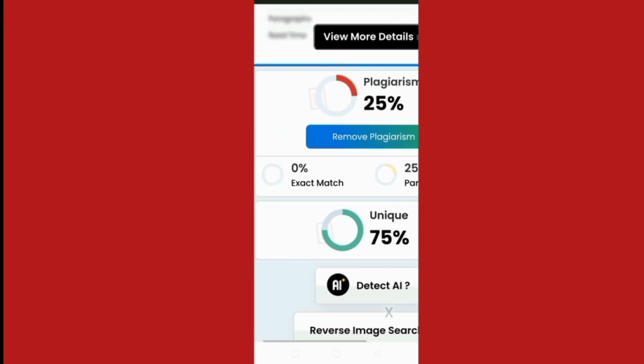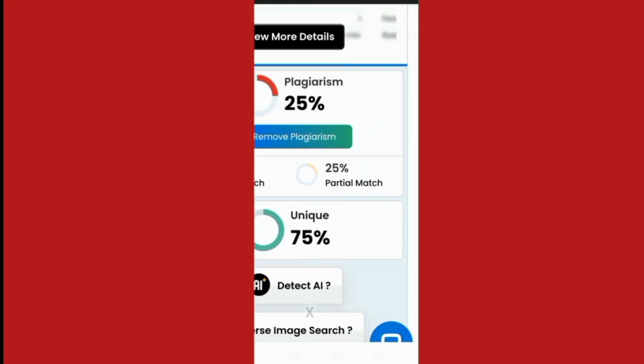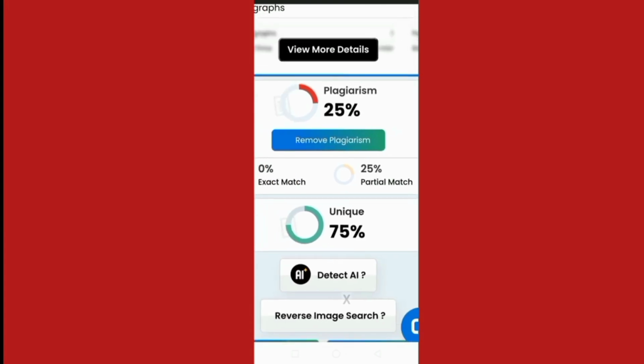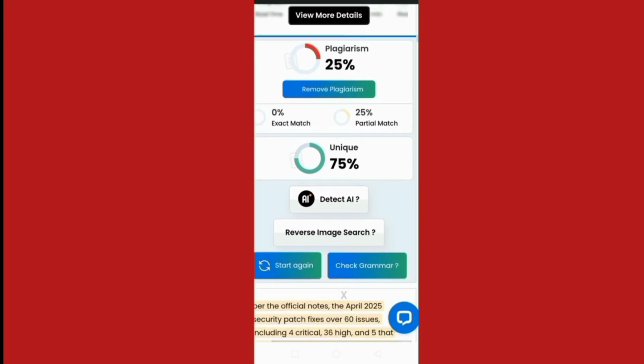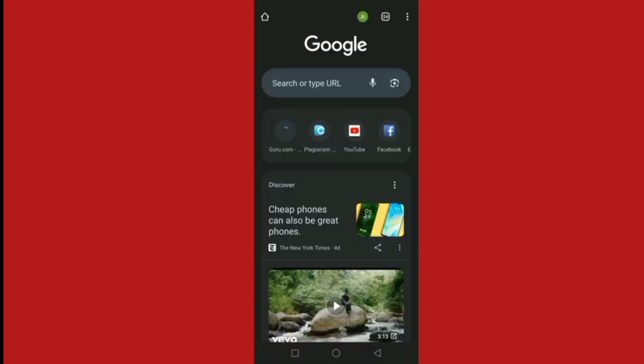No copyright problems come on it, and we can earn money online just by giving this article, this paragraph, to any website. This is the best real online copy paste work for students and housewives. You can also remove the 25% plagiarism by rearranging the paragraph on spinbot.com. And now, how to earn money from this work.